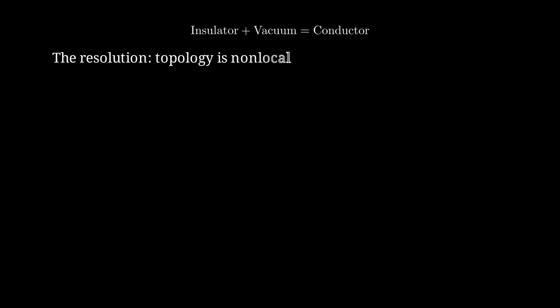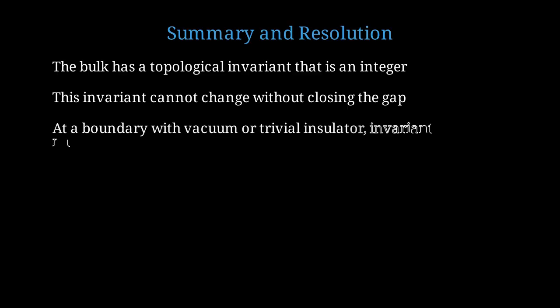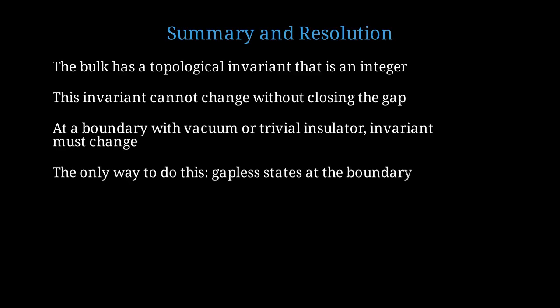The resolution is that topology is a non-local property. It depends on the global structure of the band, not just local values. Let's bring together all the pieces to resolve the topological protection paradox. First, the bulk material has a topological invariant, the Chern number, which must be an integer. This invariant cannot change without closing the band gap, which requires enormous energy. At a boundary with vacuum, or a trivial insulator, the topological invariant must change from non-zero to zero. The only way this change can happen is through gapless conducting states at the boundary.